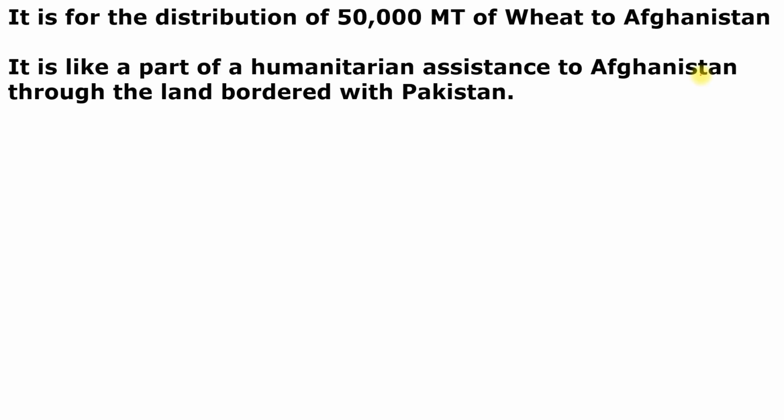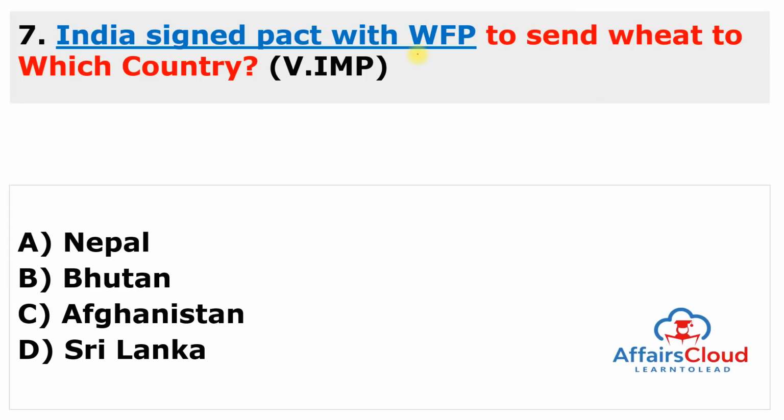Moving to next question. India signed pact with the World Food Program to send wheat to which country? Very simple question, very static question. So India signs MOU with the World Food Program to provide wheat to Afghanistan via Pakistan. So answer of this question is C.